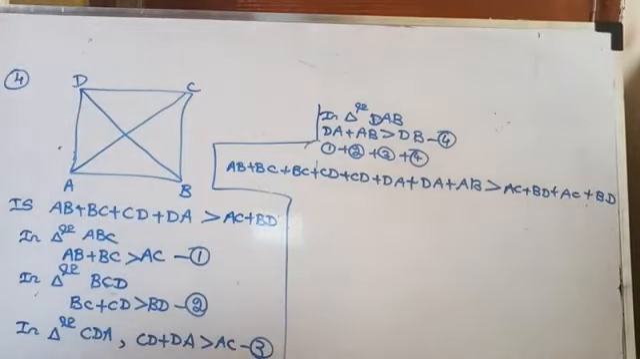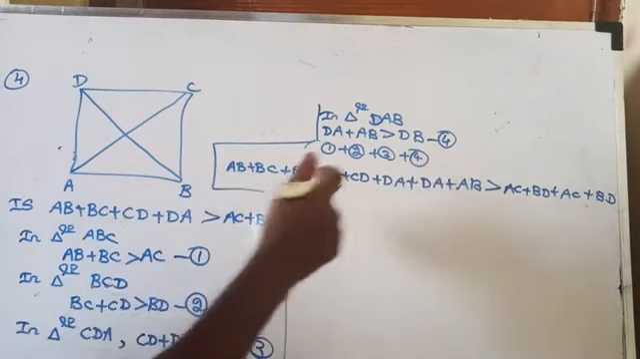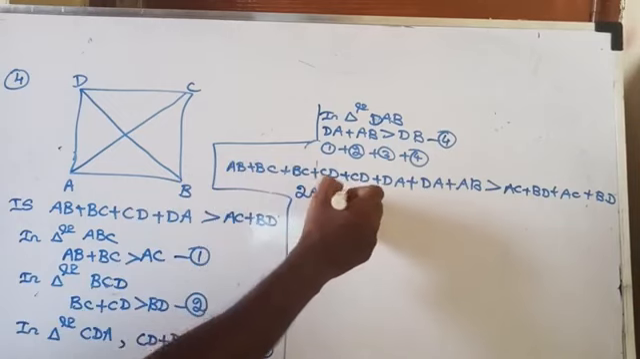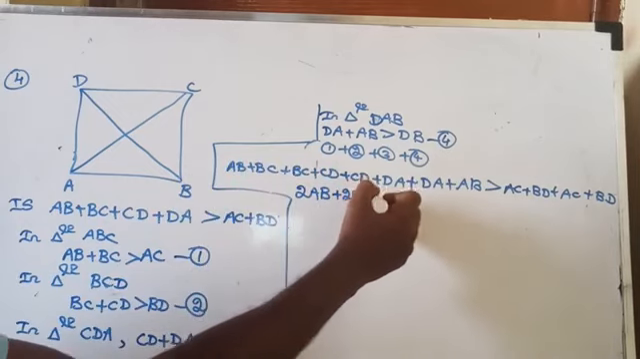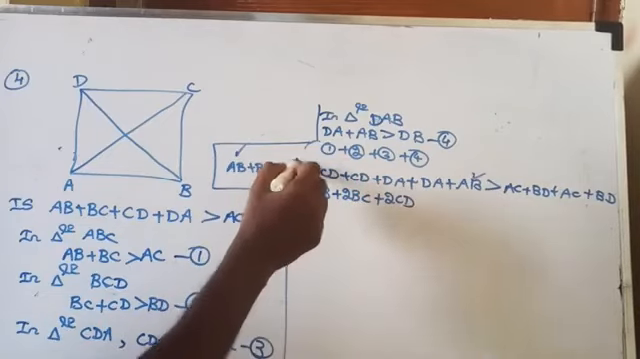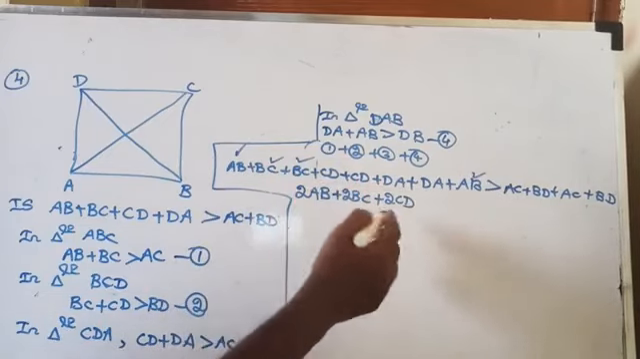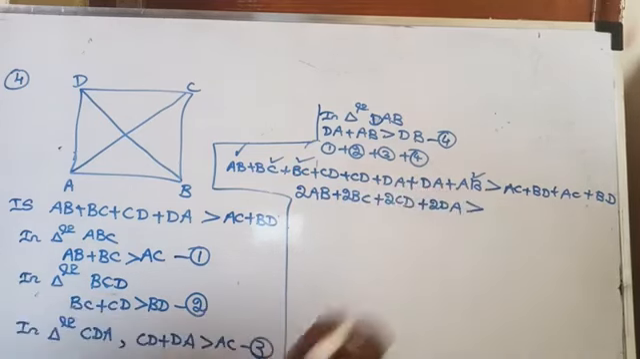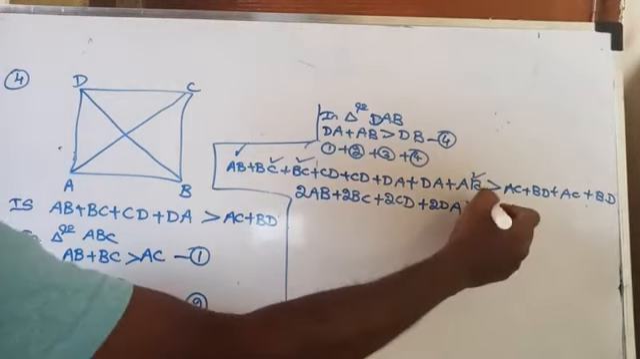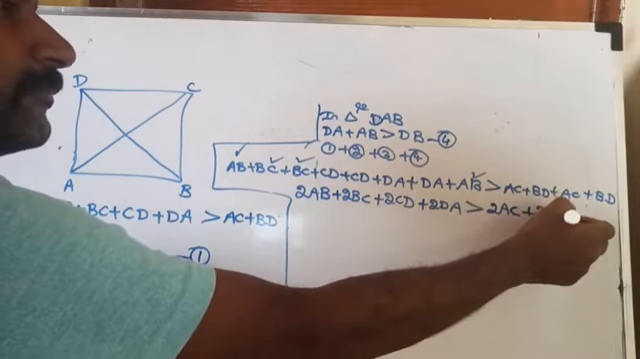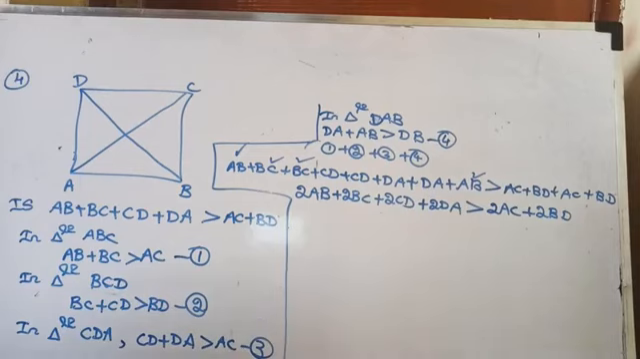Right? Now AB plus AB is what? 2AB. BC plus BC is 2BC. CD plus CD is 2CD. Plus AD plus AD, 2AD, is greater than. Then AC plus AC is what? 2AC. And BD plus BD, 2BD. Am I right?